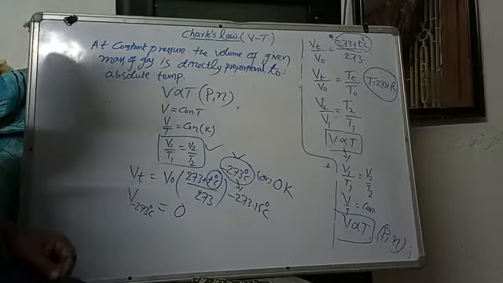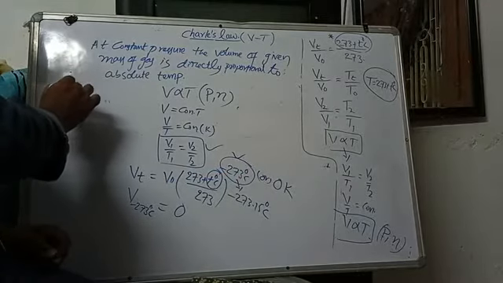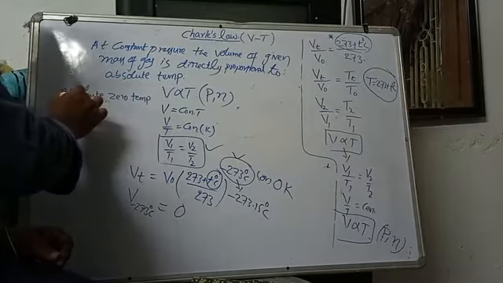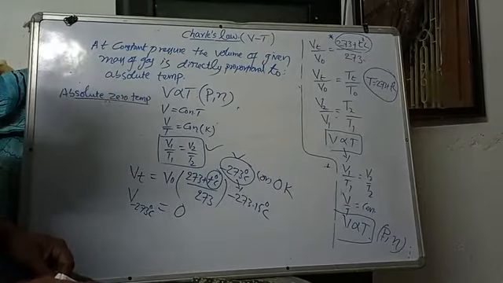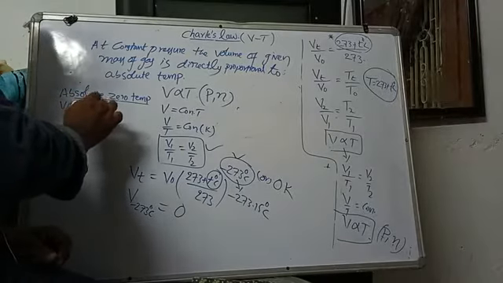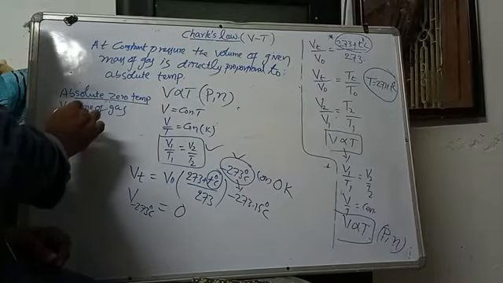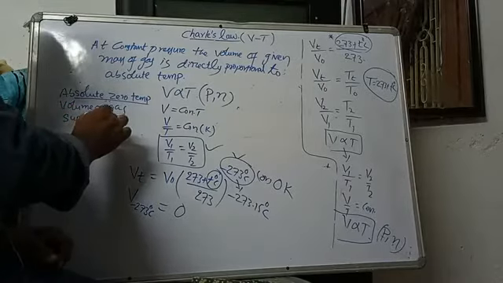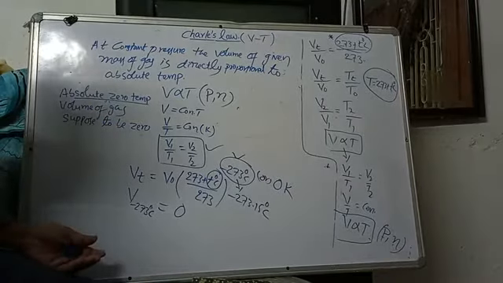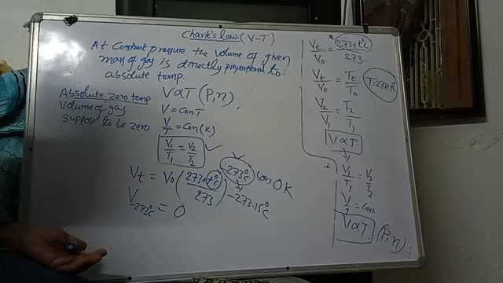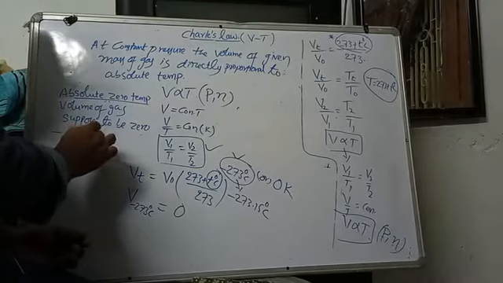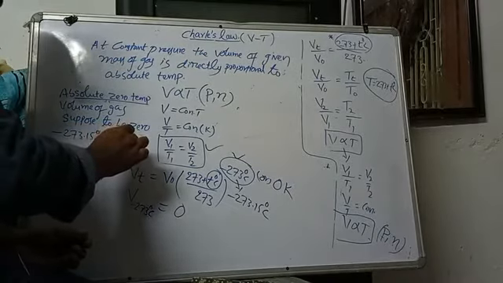What is the meaning of absolute zero temperature? The volume of the gas is supposed to be 0. I am saying supposed to be 0, which means it is not actually 0. So at which temperature will that be possible? Minus 273.15 degrees Celsius or 0 Kelvin.